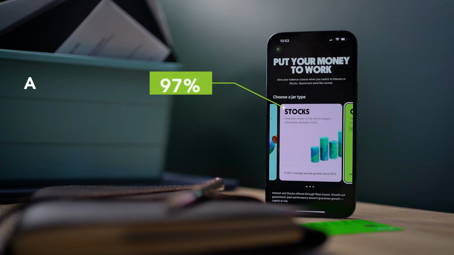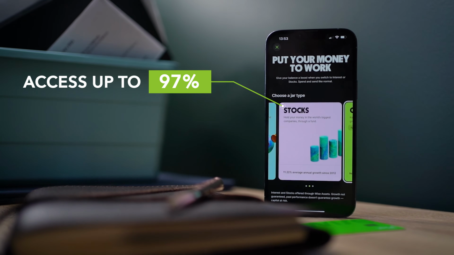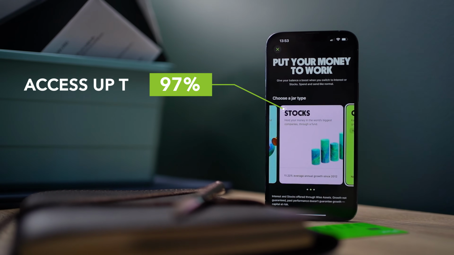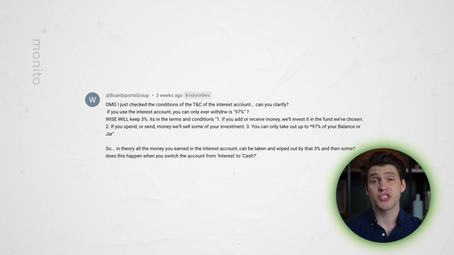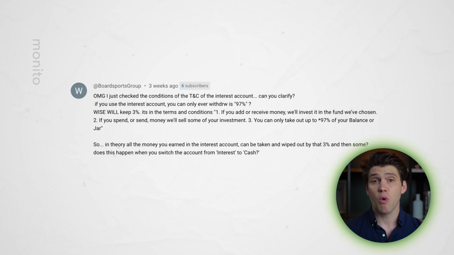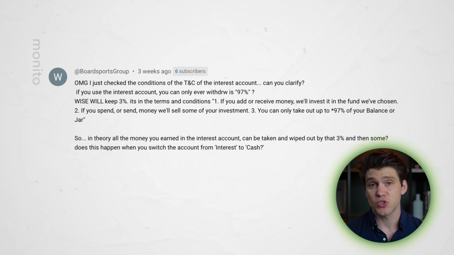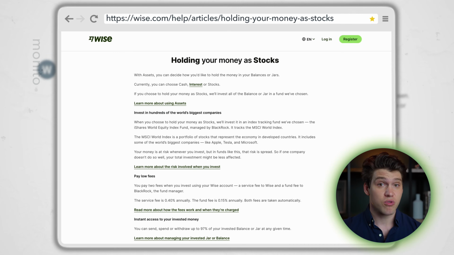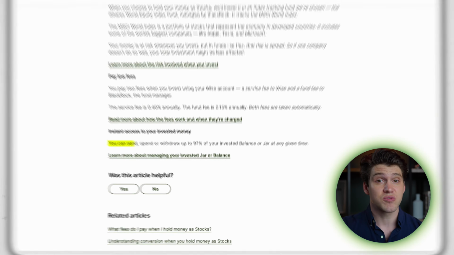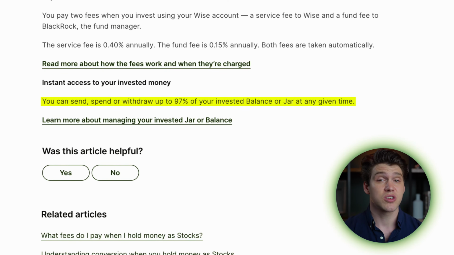I should also mention that Wise has a fund that invests in stocks and shares, but that only gives you instant access to 97% of your deposit. Just make sure to not confuse stocks with interest because you can easily switch your main balance or a jar to either one. I believe Board Sports Group, who asked me this question, may have confused the two because they were worried you would only be able to instantly withdraw up to 97%. But after checking with Wise support and also going through their terms and conditions, this applies to stocks only, and with interest, you should, bar any market volatility, be able to access all of your funds.